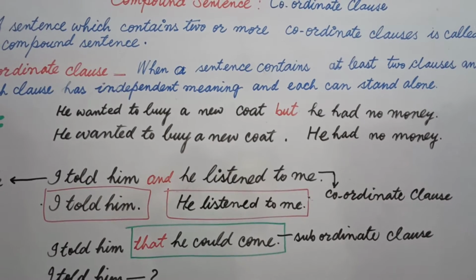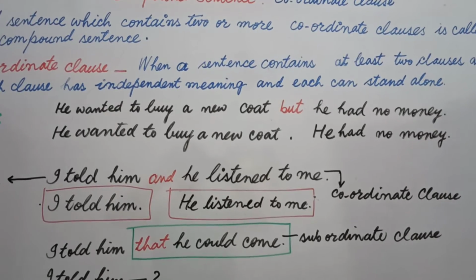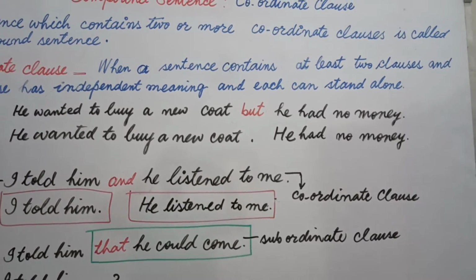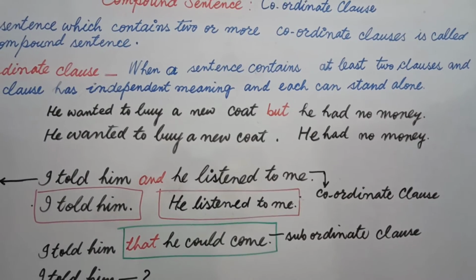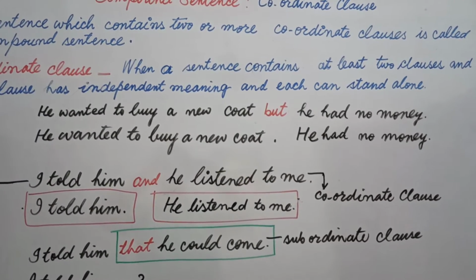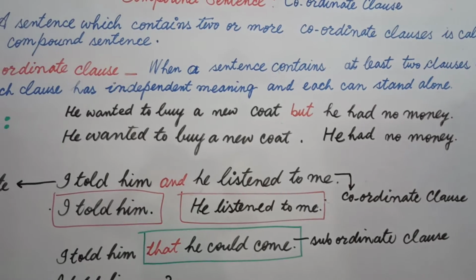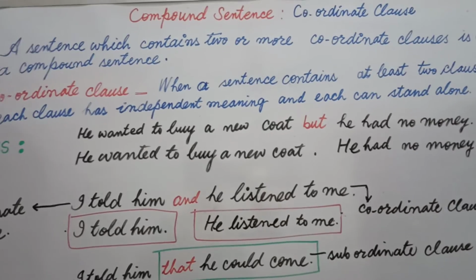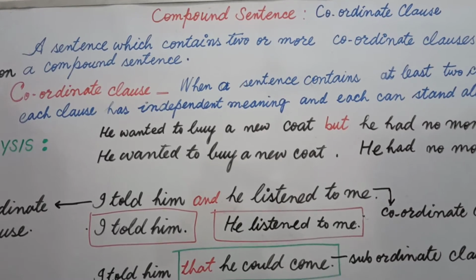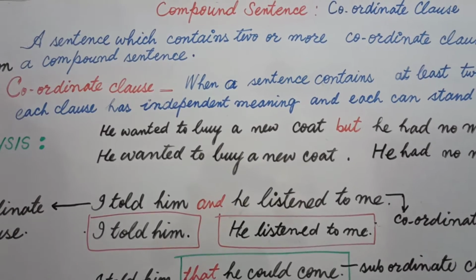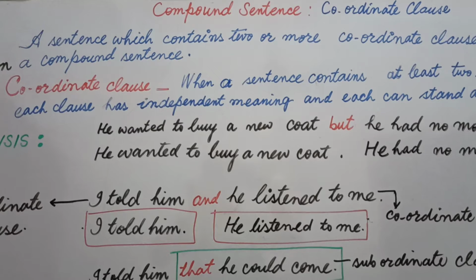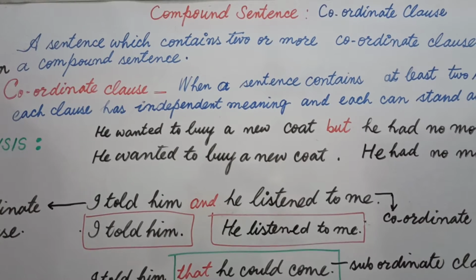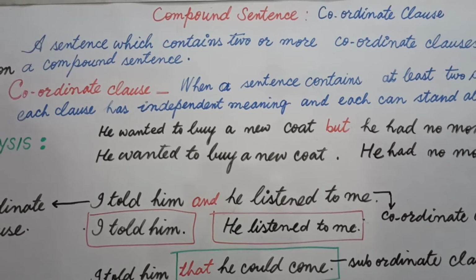He wanted to buy a new coat has independent meaning, students, and he had no money has independent sense. Now how can I say that they have independent sense? Let's understand. They have independent sense because he wanted to buy a new coat. When you come to know he wanted to buy a new coat, you have no thinking in your mind related to it. You have no curiosity to know about it.